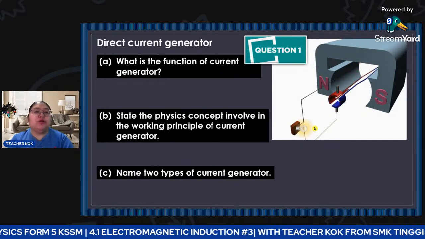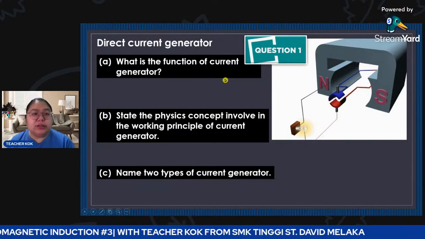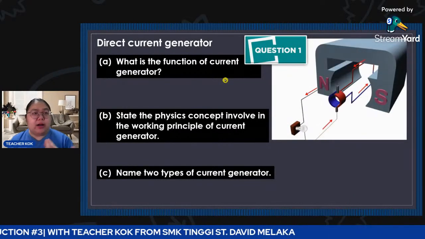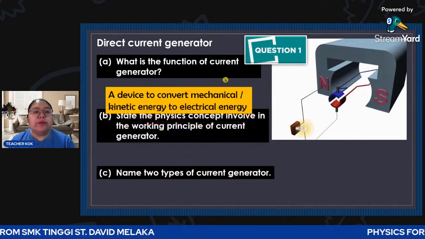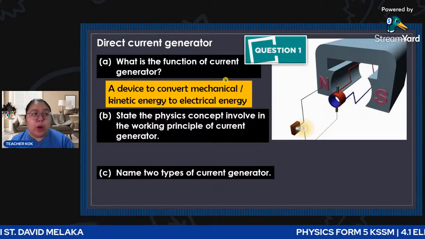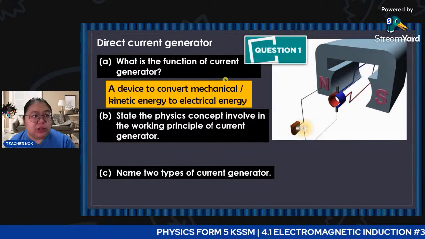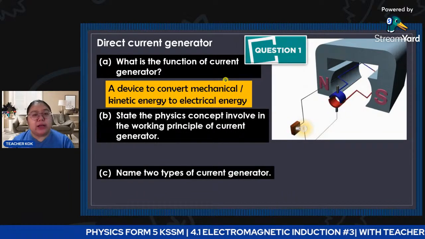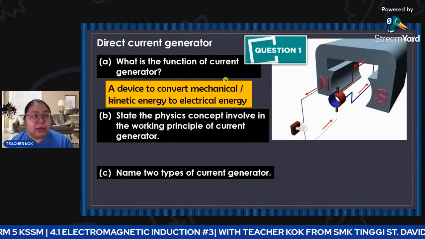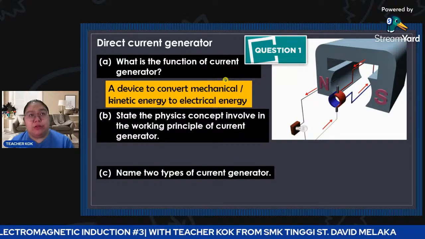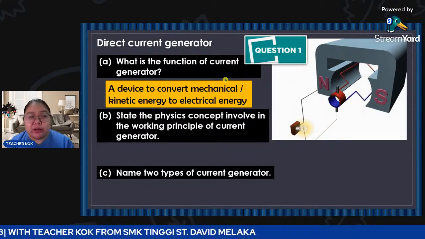So we go through the first question. What is the function of the current generator? The function is to light up something. It is a device that converts mechanical energy, which means you turn it. Turning is what energy? Kinetic energy. Then you produce electrical energy. This is the first function of the generator.